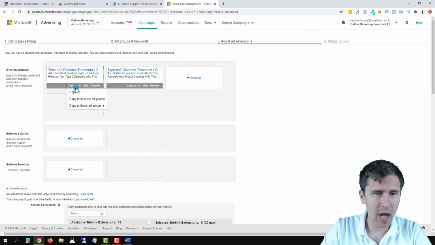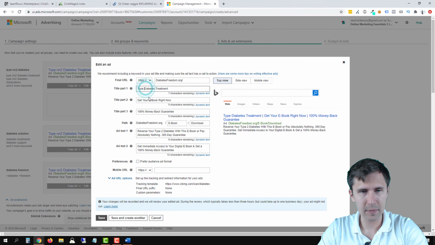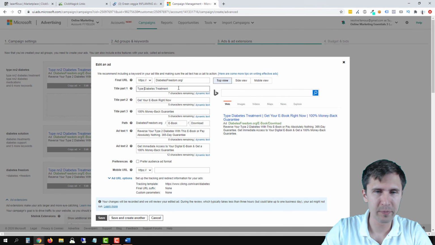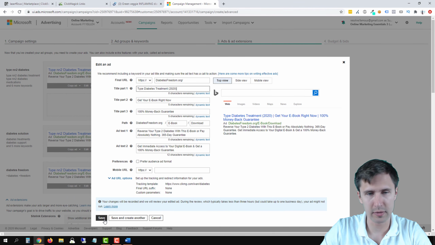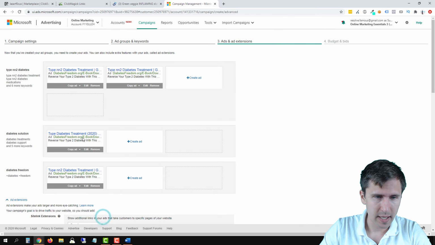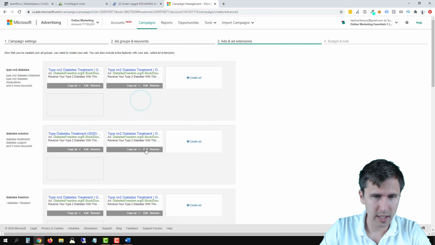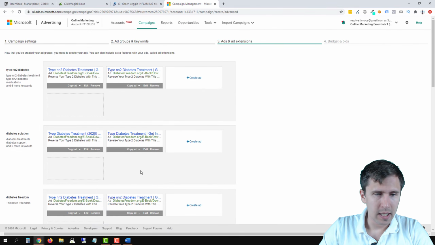Then what we can do is we can copy the ad to all other ad groups. And then what we can do here is this one is diabetes treatment, so diabetes support. So it's not necessarily N2. So we can go in here and we can edit this and say just type 2 diabetes treatment, right? We can maybe even, now that we have more space, we can say 2020, for example, to get a little more attention. Everything else is pretty consistent with the other ad, so we can leave that as is. And then we can just go ahead and copy this ad to all other ad groups as well. And we can go in here and make this change by deleting this and click save. And that should be good to go.